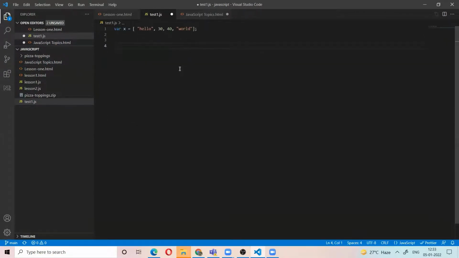For example, I want to loop over this array. Using a for loop is very complex. Instead of that, we have map. Map takes an arrow function as the argument. So what will the map function do? It will take every element in the array, apply some logic on it, and give a new array. Then see what the output is.